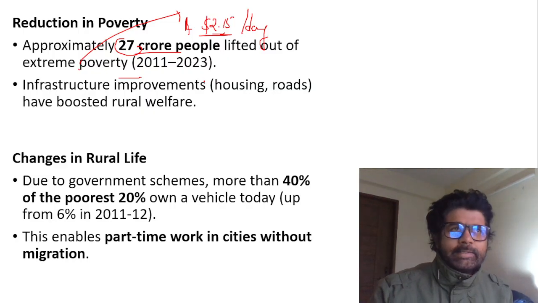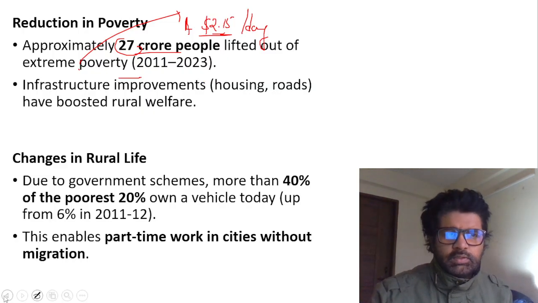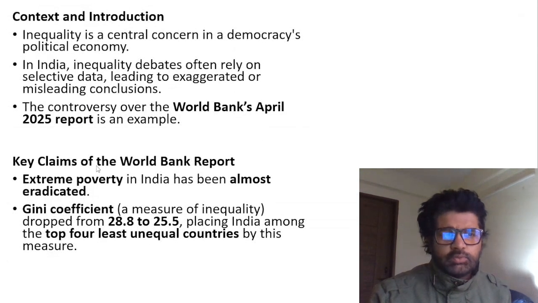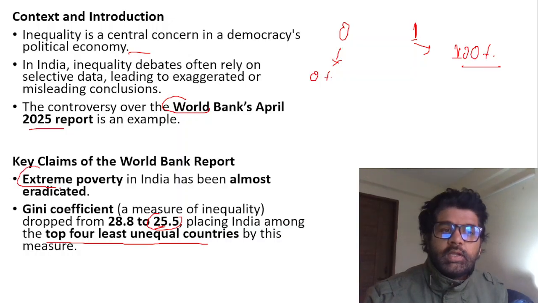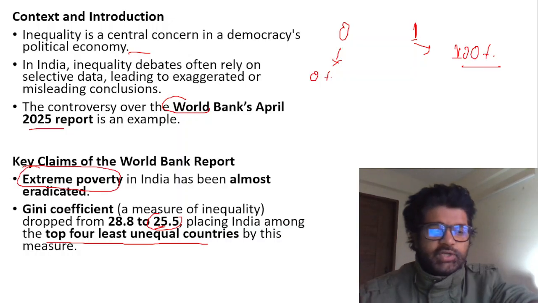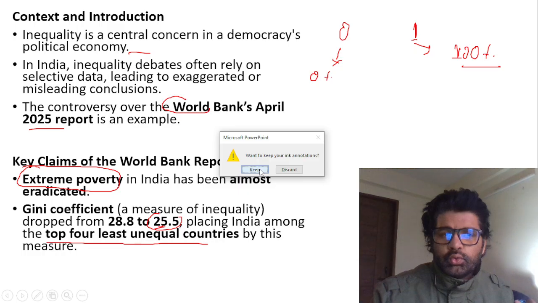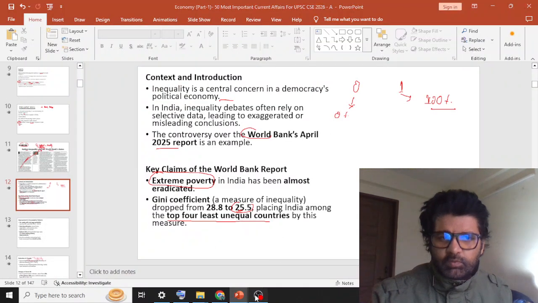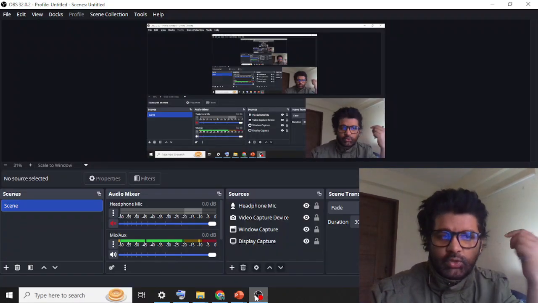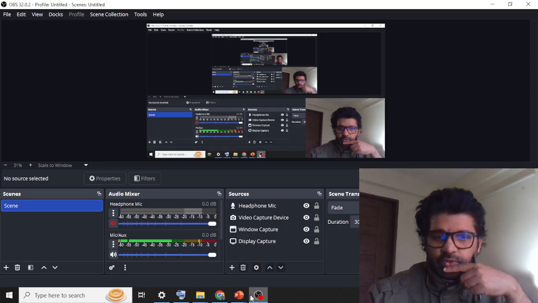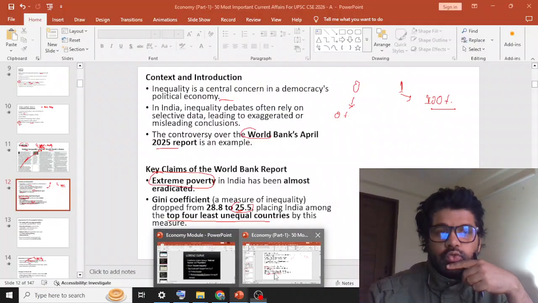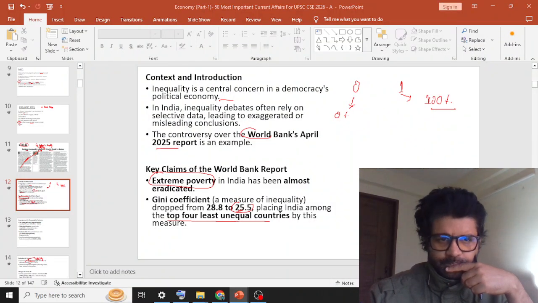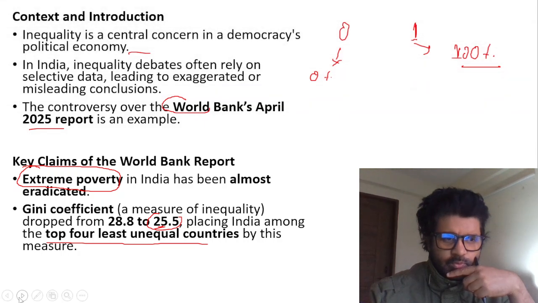This is not a new number. We know this number. We have heard, we have read about this particular number. So do remember this particular point. They can ask you, what is the basic meaning of extreme poverty? So you should know the basic meaning of extreme poverty. These are the terms which are actually important from exam perspective, guys, because you people are good boys and girls. So again, extreme poverty. Gini coefficient. I will talk about some more things here.